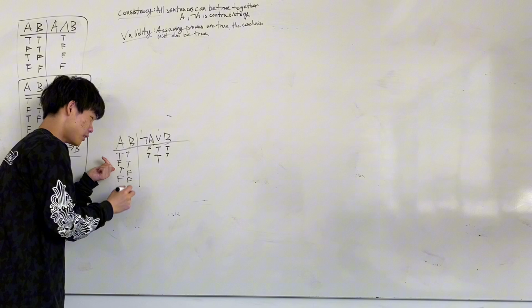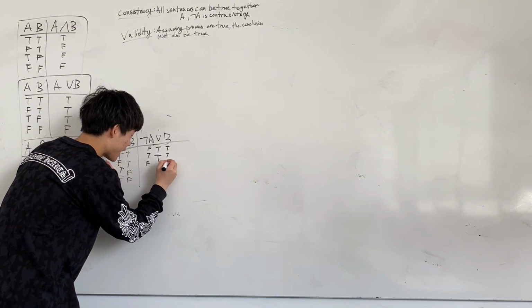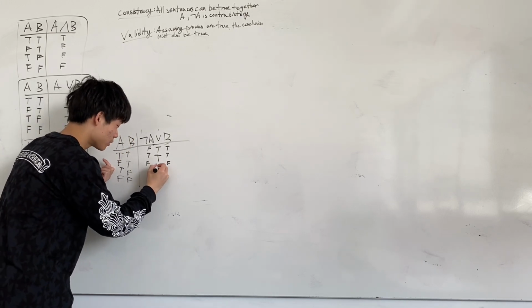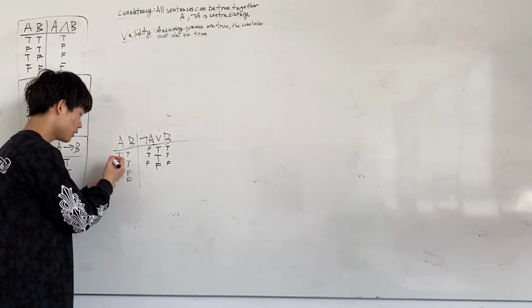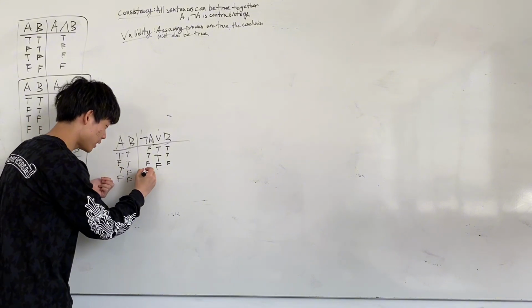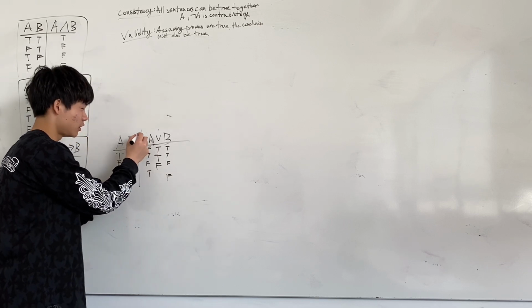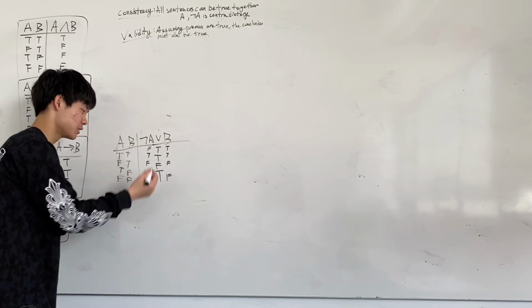If A is true and B is false, then the not A would be false and B would be false. This would be the only case in which the sentence not A or B is also false, right? Because both not A and B are false. And if not A is false and A is false and B is false, then the sentence not A or B would still be true because only one of them needs to be true, right?